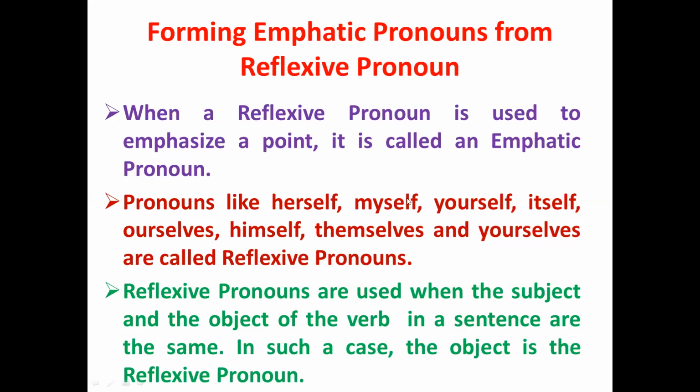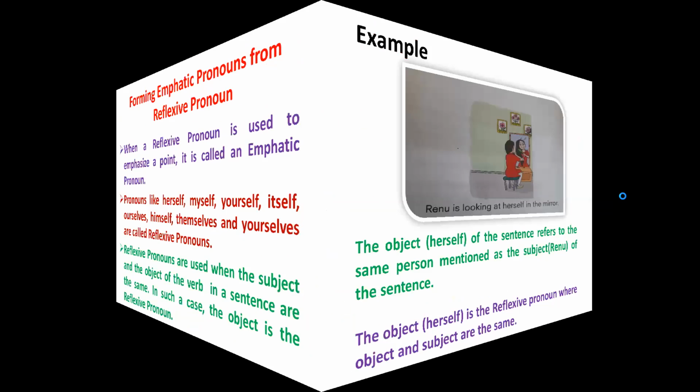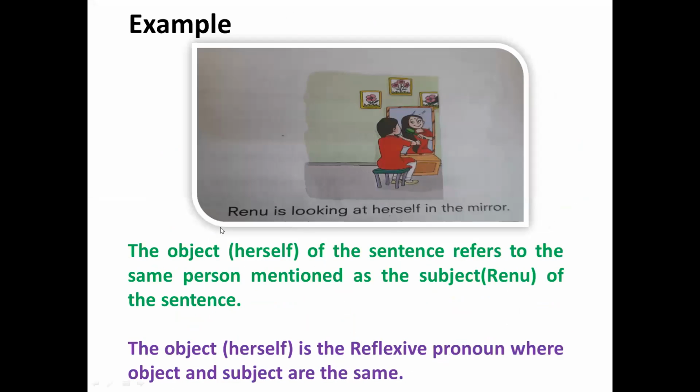Pronouns like herself, myself, yourself, itself, ourselves, himself, themselves, and yourselves are called reflexive pronouns. Reflexive pronouns are used when the subject and the object of the verb in a sentence are the same. In such a case, the object is the reflexive pronoun. Let us look into the example.